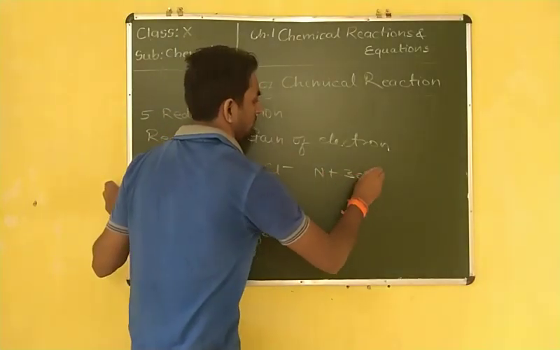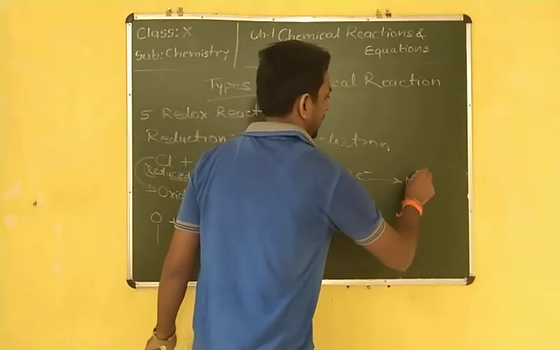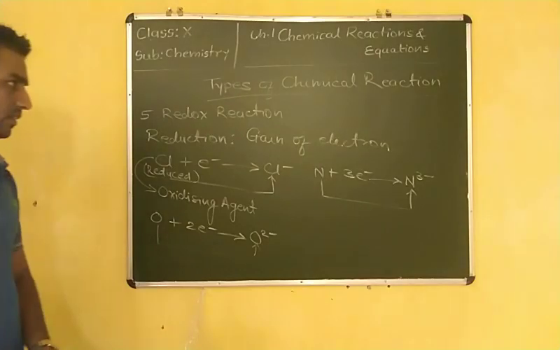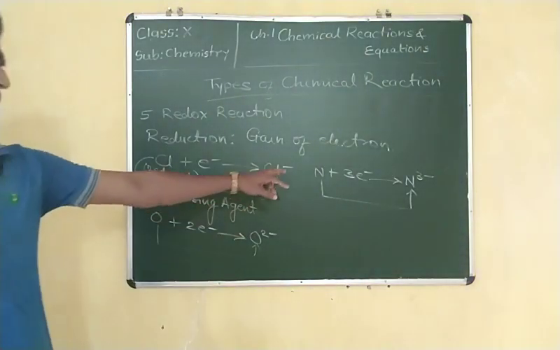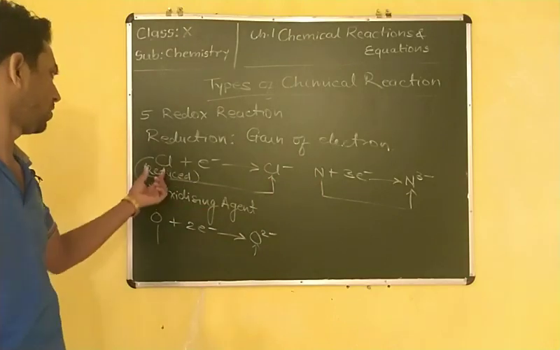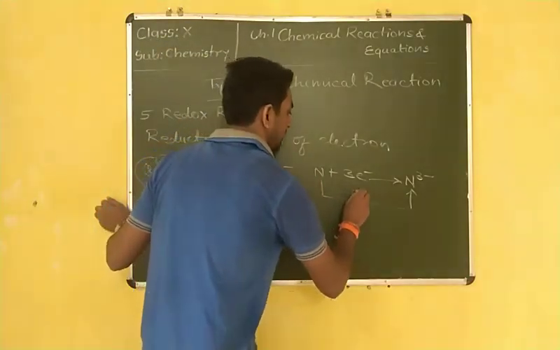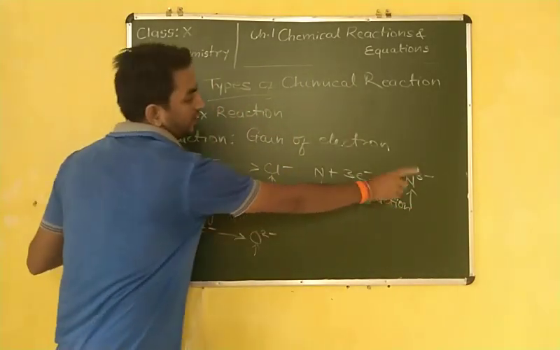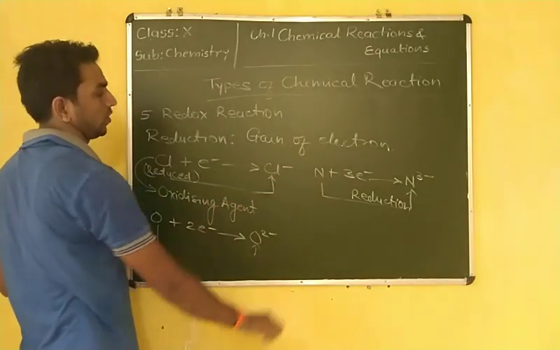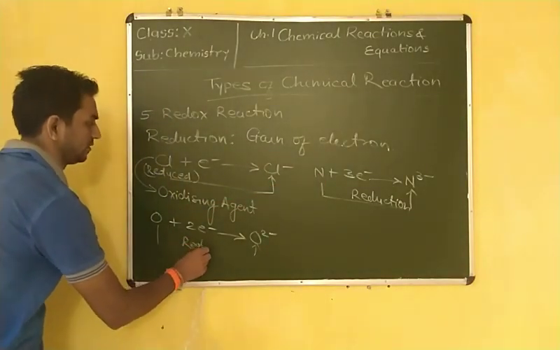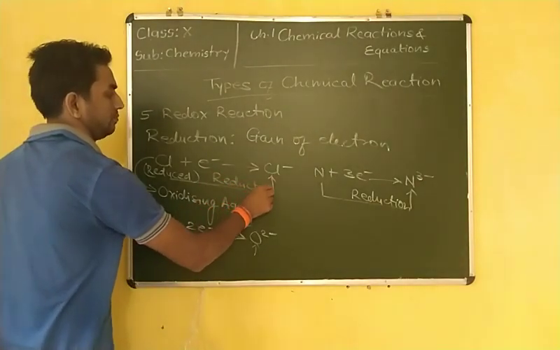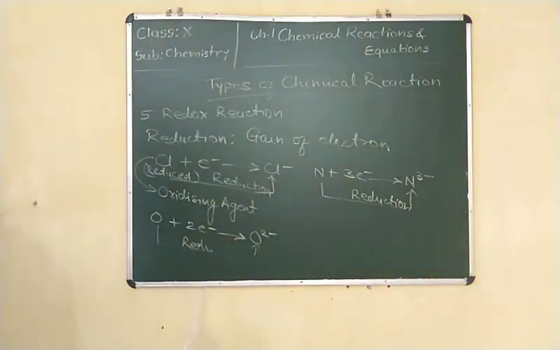In the same way, nitrogen plus 3 electrons: by receiving these 3 electrons it forms N3 minus. So nitrogen is also reduced into N3 minus, and this process is known as reduction. Nitrogen is the oxidizing agent. All of these are reduction, the gain of electron. Now let me combine redox reactions on the basis of transfer of electron.